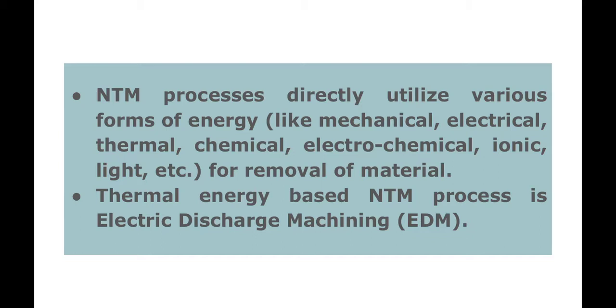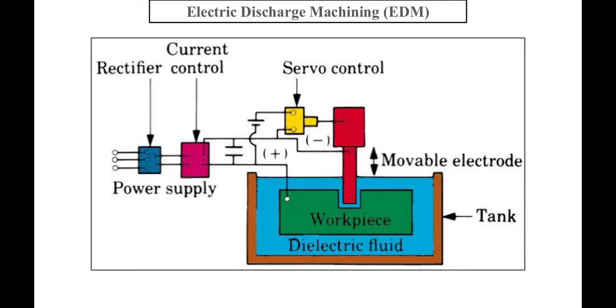And one such thermal energy based NTM process is electrical discharge machining, that is EDM. EDM utilizes an electrically conductive tool, that is an electrode, that has a specific shape.